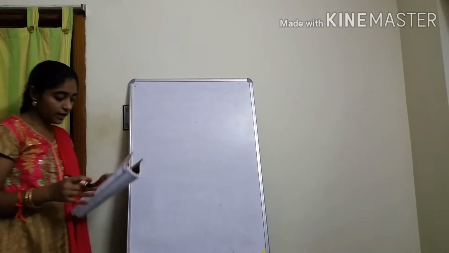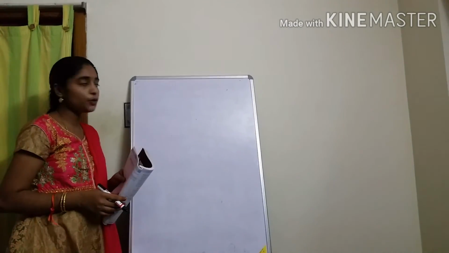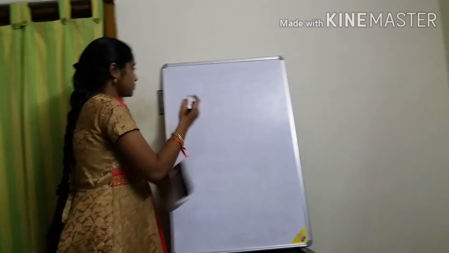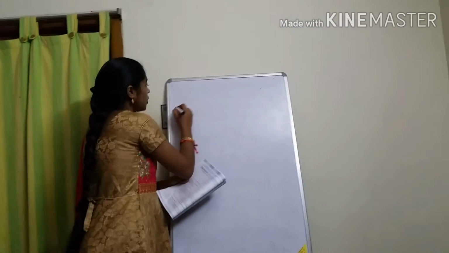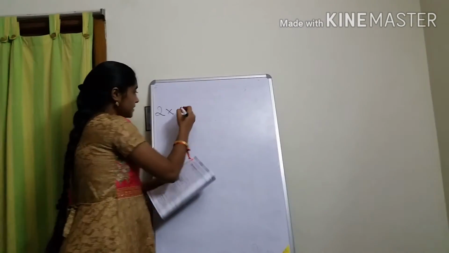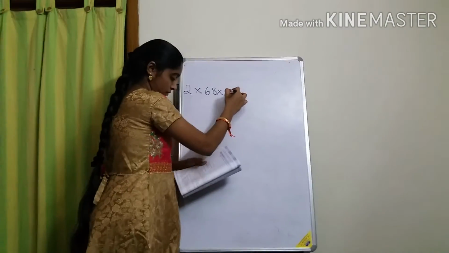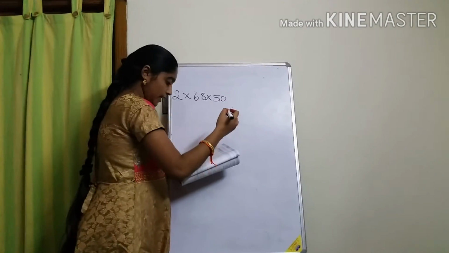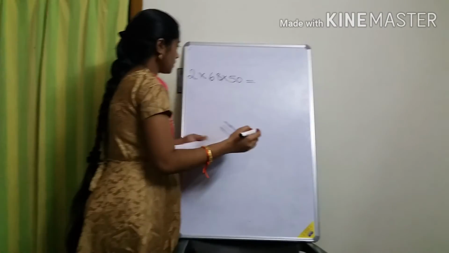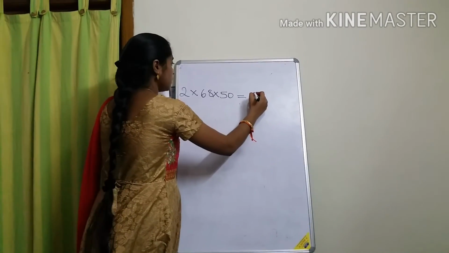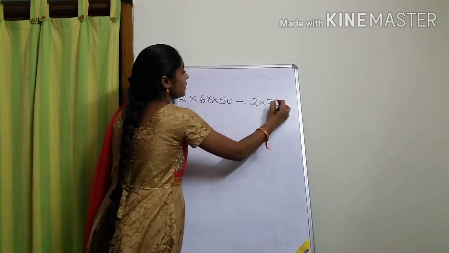Okay, see, I am giving a simple exercise to you. I have to guess which comes under which one. Suppose 2 into 68 into 50 is equal to 2 into 50 into 68.